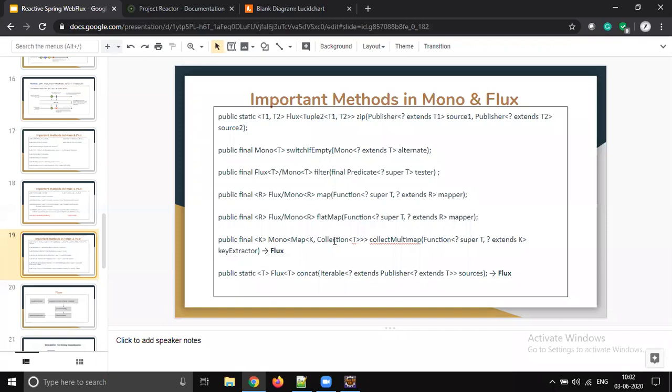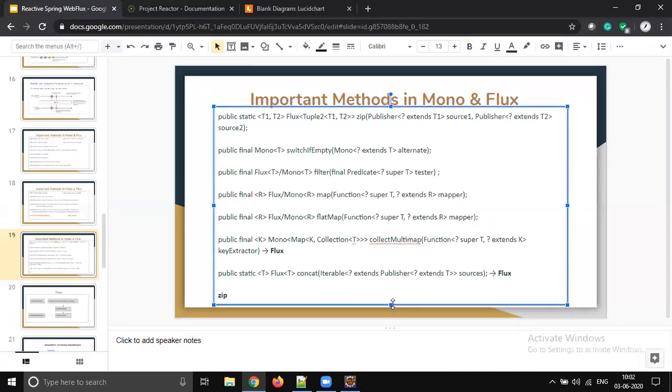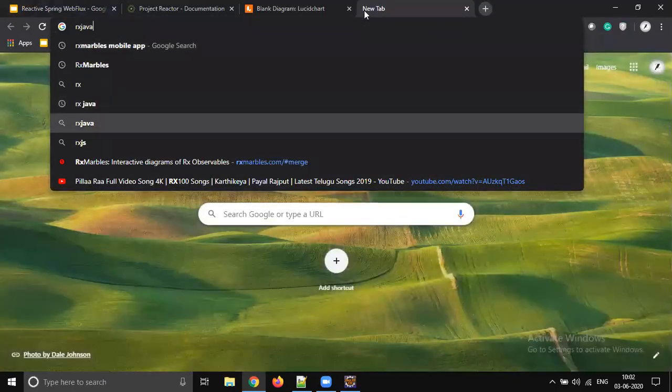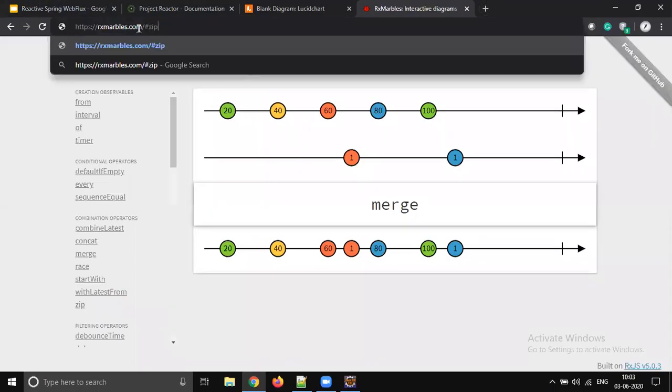There are a couple of operators, like zip. Zip is one of the most commonly used operators. But at this point of time we may not be able to understand. Even if I tell you, you may not get what zip is. So it's better to go to the marbles. You see, a zip operator will be there for sure.